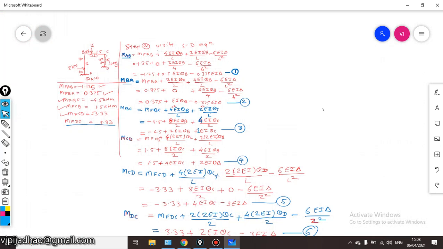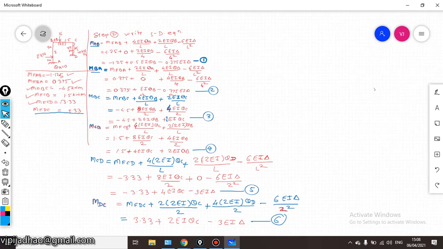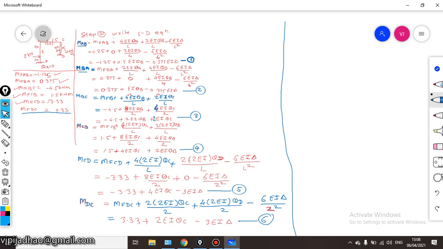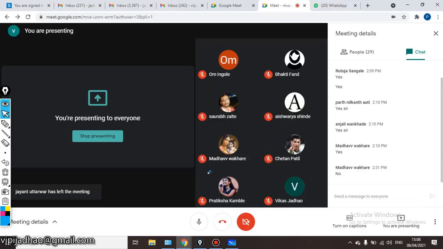to write the equilibrium equation. Step 3, write equilibrium equations.